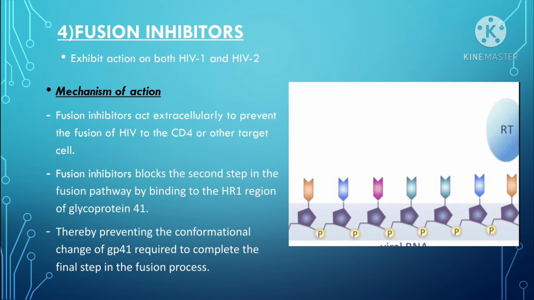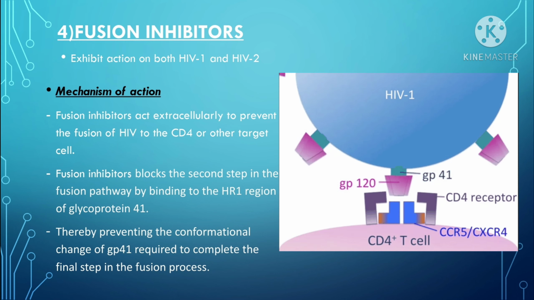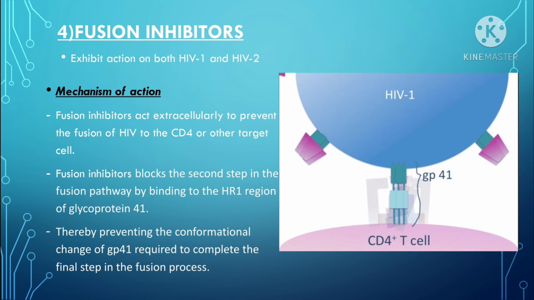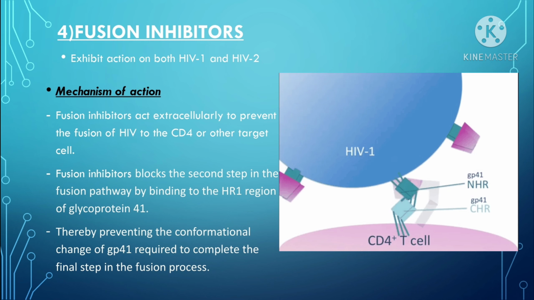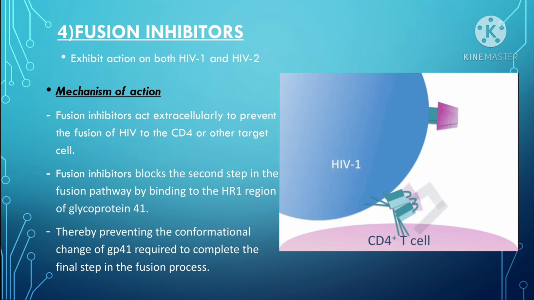Mechanism of action. Fusion inhibitors act extracellularly to prevent the fusion of HIV to the CD4 or other target cells. As you can see in the animation, fusion inhibitors block the second step in the fusion pathway by binding to the HR1 region of the glycoprotein 41.